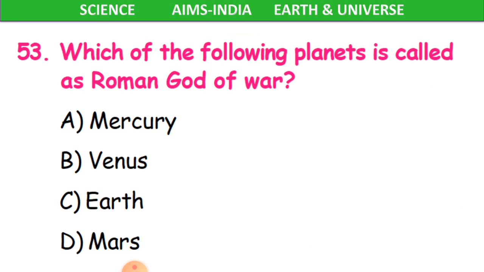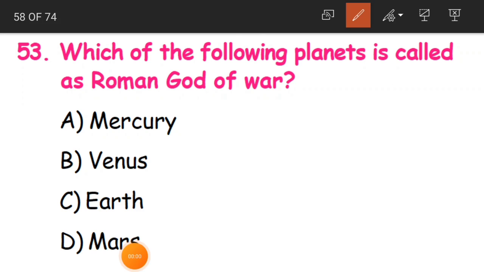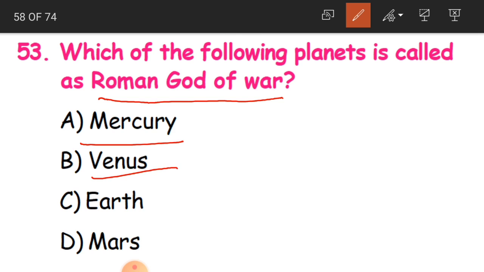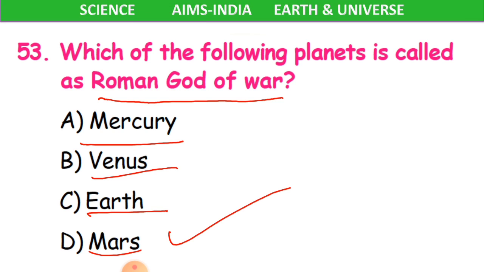Clear, children? Now, which of the following planets is called the Roman god of war? Another name for one planet is Roman god of war. Is it Mercury? Is it Venus? Is it Earth, or is it Mars? This planet is also called the red planet. So what is it? Yes, it is Mars. That is, D option is the correct answer.